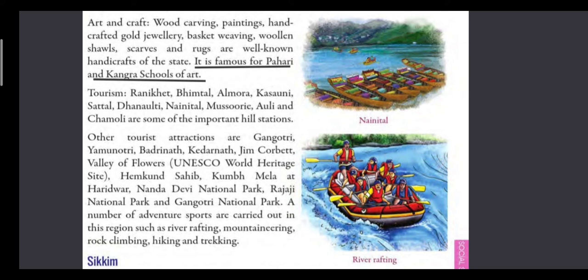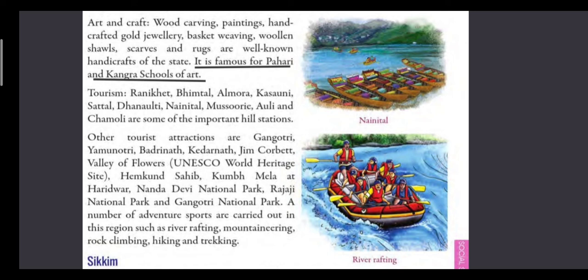And people also come here for different adventure sports like river rafting. A picture of river rafting is shown just beside this paragraph. So that is river rafting. Then people also do mountain climbing, rock climbing, hiking, and trekking.